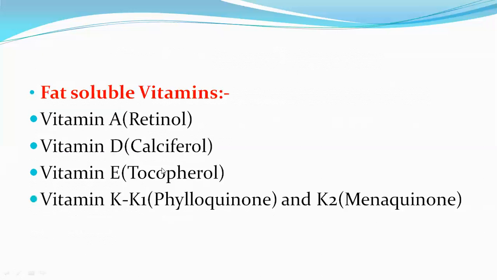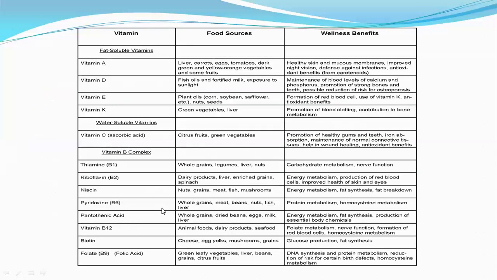Next, fat-soluble vitamins. There are 4 fat-soluble vitamins. Number 1 is vitamin A. The chemical name of vitamin A is retinol. Vitamin D is also known as calciferol. Vitamin E is known as tocopherol. Vitamin K exists in two forms. K1 is known as phylloquinone and K2 is known as menaquinone.